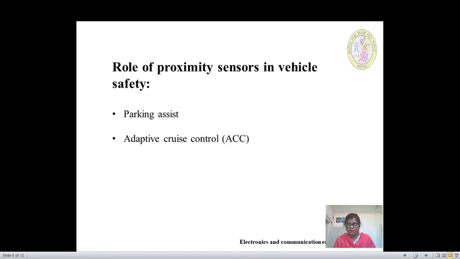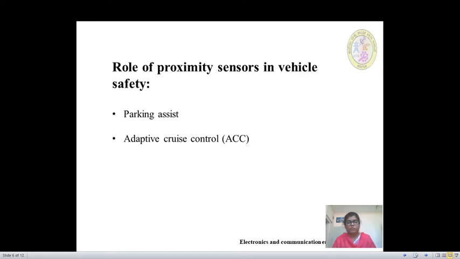So, role of proximity detection system in vehicle safety. Proximity sensors play a key part in autonomous driving or driverless cars. Proximity detection systems can detect when a vehicle is too close to any object. New vehicles are coming with advanced features like parking assist and adaptive cruise control. Parking assist helps the user in safe parking of the vehicle without collision with nearby objects.